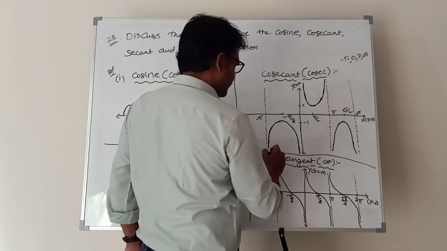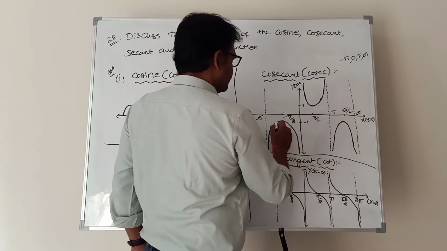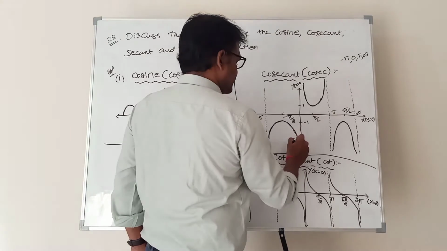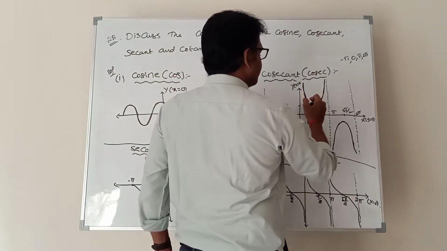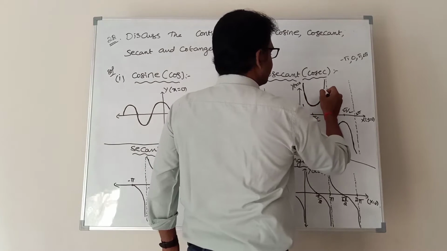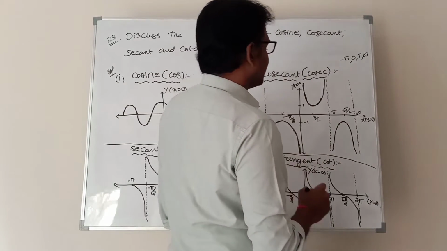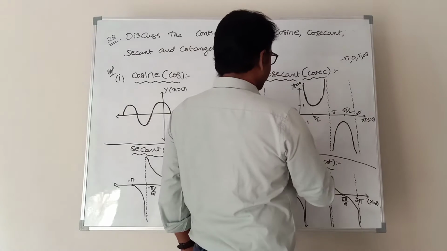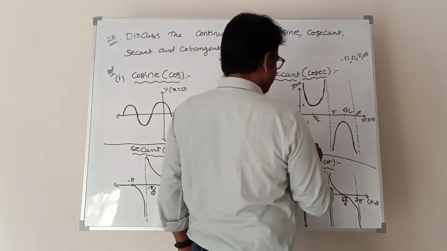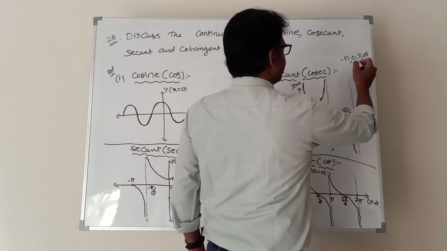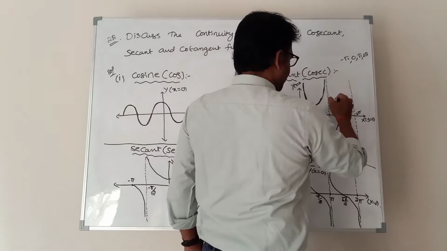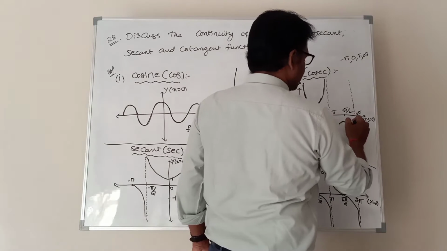Where are you lifting the pen? Between minus pi to the y axis, that means x equal to 0, no need to lift the pen. Between x equal to 0 to x equal to pi, you no need to lift the pen. Where are you lifting the pen? At minus pi, at 0, and at pi you are lifting the pen to draw the graph.